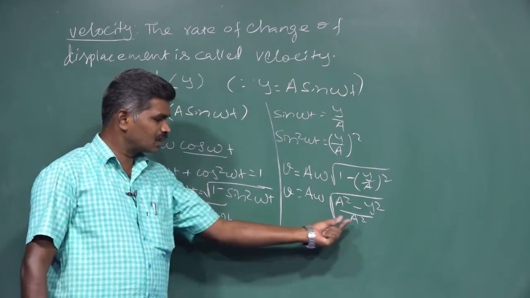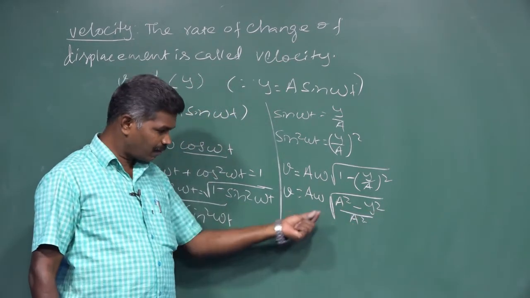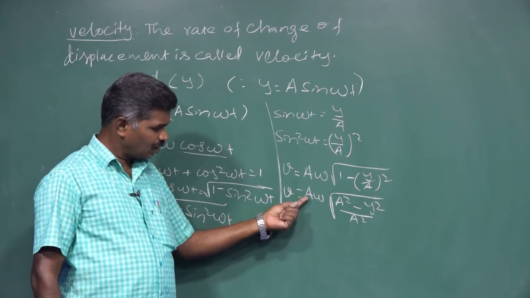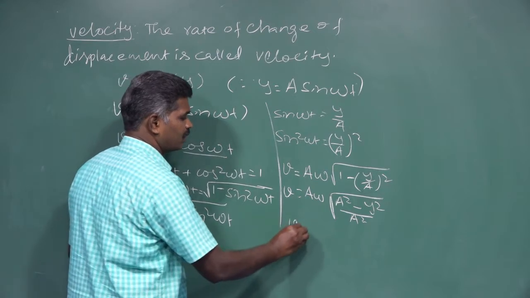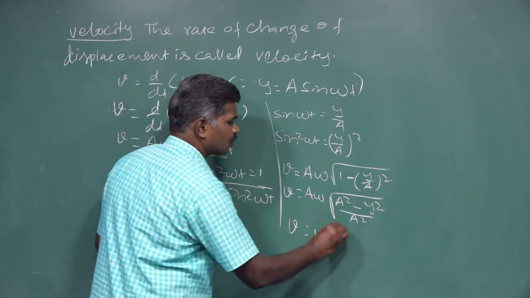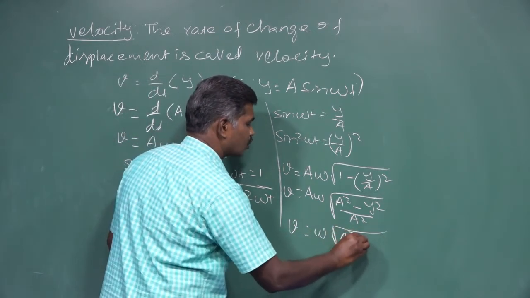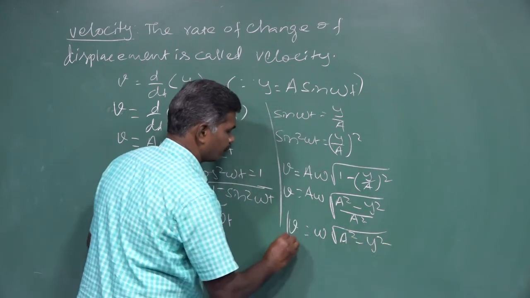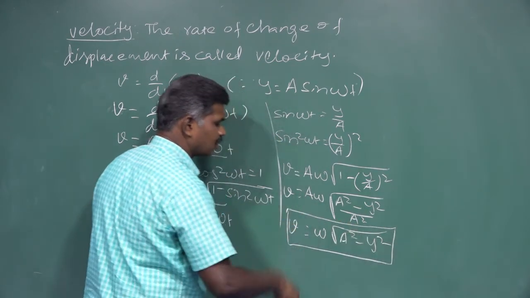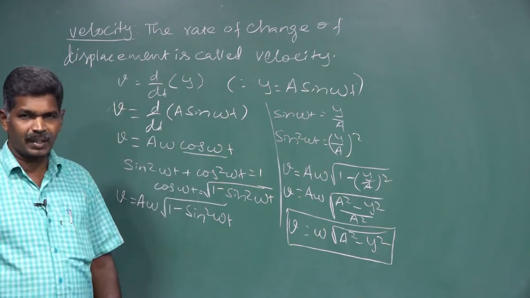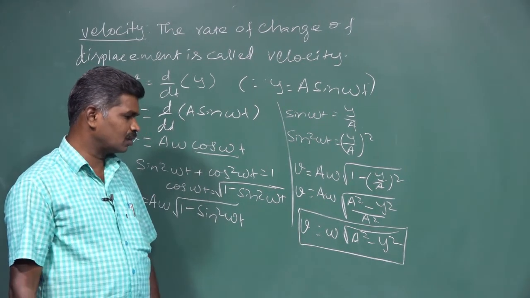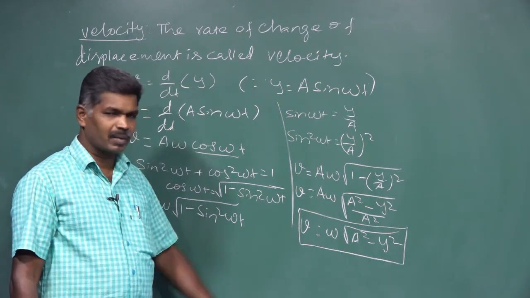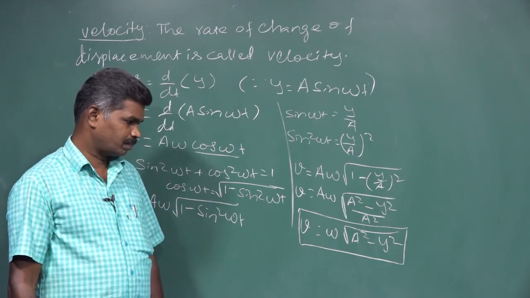If this a square is taken out, it comes as a, and that a and our numerator a cancel. We get v is equal to omega into square root of a square minus y square. At any instant, velocity of that vibrating particle can be expressed as v is equal to omega into square root of a square minus y square.